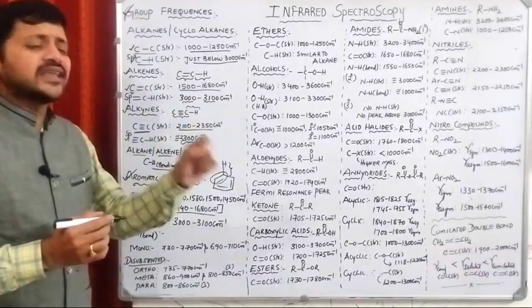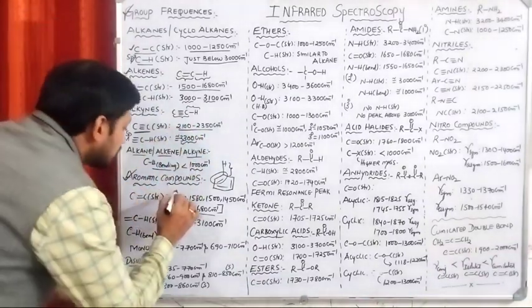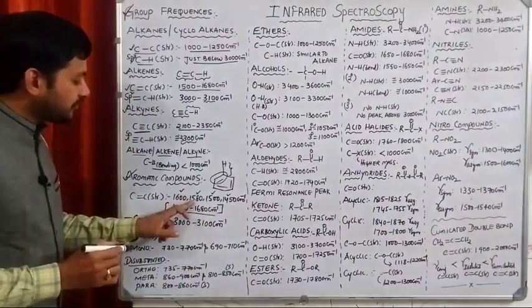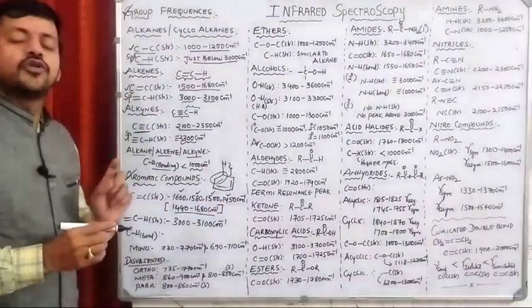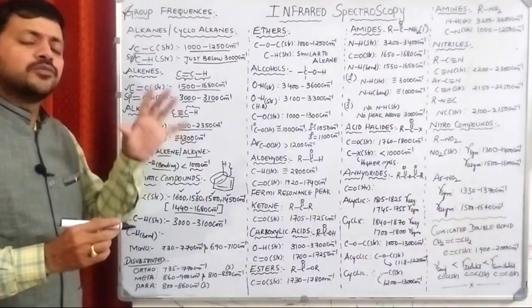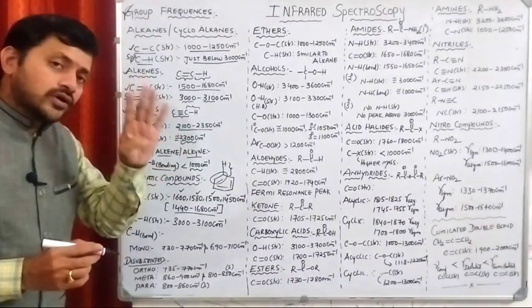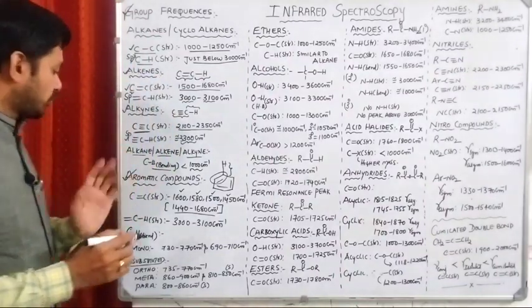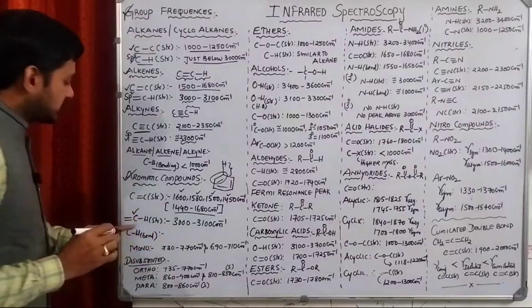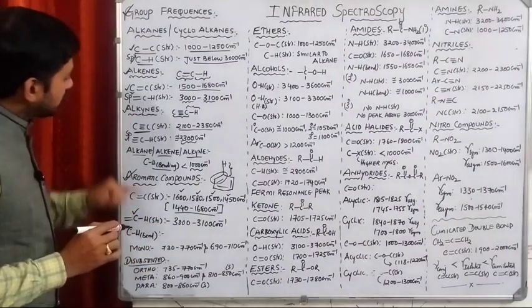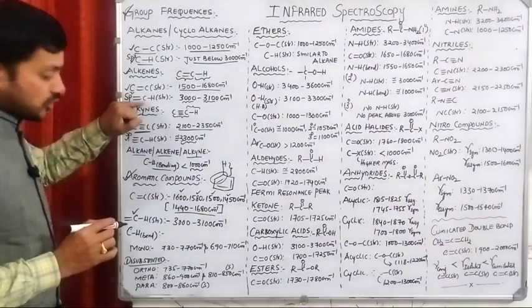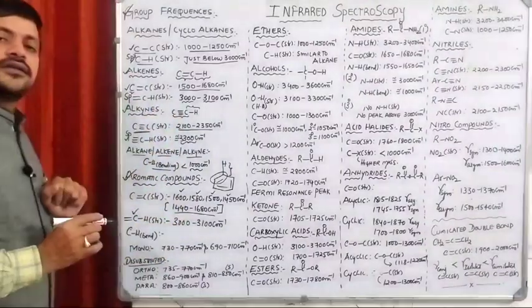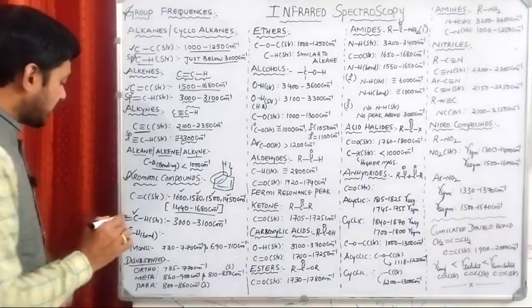But in case of benzene, we are observing 4 different peaks. The peaks are 1600, 1580, 1500 and 1450 centimeter inverse. In most of the cases, we are getting 4 different peaks whenever the benzene ring is present in the compound. See this one, the CH stretching is similar to alkenes, right? That's why the values are also similar to what? Alkenes, the C double bond H in aromatic compounds.